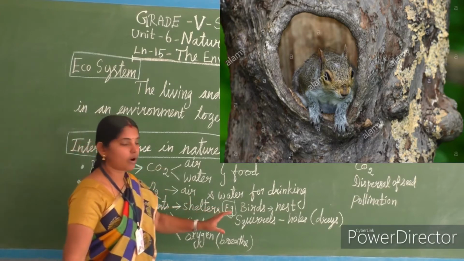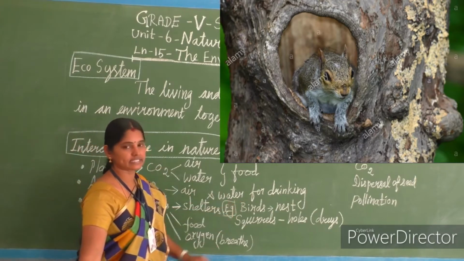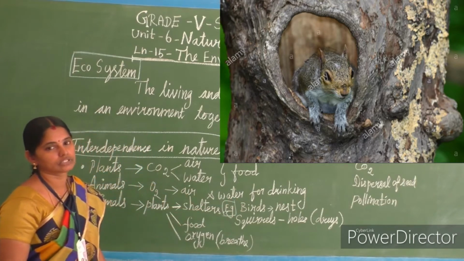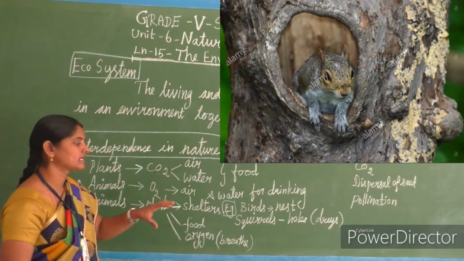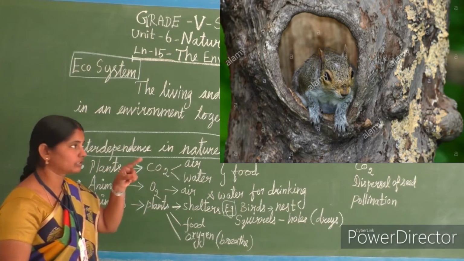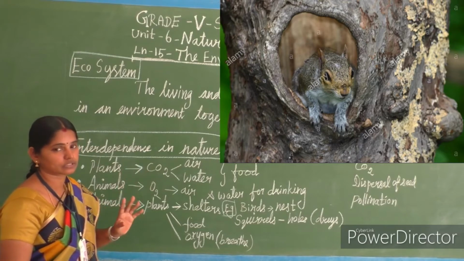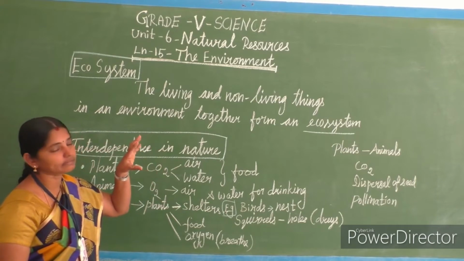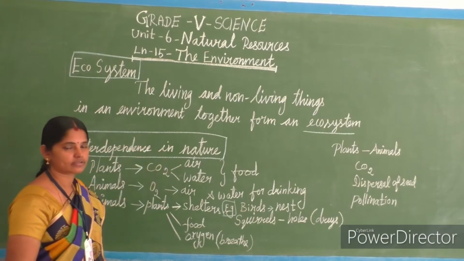That we call dreys, D-R-E-Y-S. The squirrel home alone, the squirrel shelter alone is called dreys. Other holes that birds make on the trunk are not called dreys. Only the squirrel's holes on the tree trunk we call dreys.